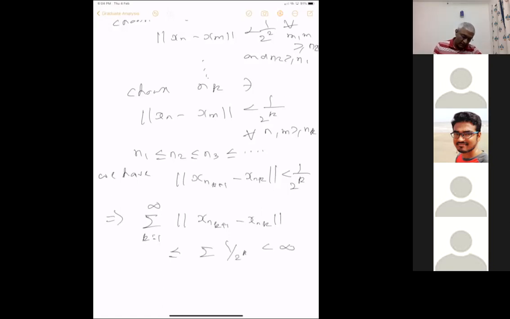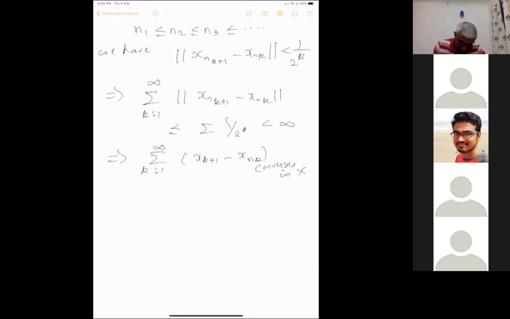So this implies, by our criterion, our assumption is that every absolutely convergent series converges. So this series, the sum of x_{n_{k+1}} minus x_{n_k}, converges in X. So there exists a limit, say it converges to x in X. Okay, but then what is this?